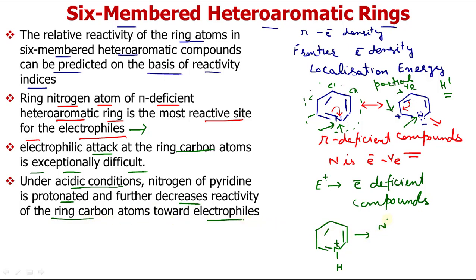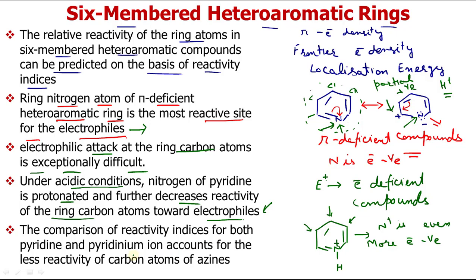N positive is even more electronegative, so it attracts the pi electrons even more than nitrogen, because it completes its electron deficiency by attracting these electrons towards itself. So the electron density on the ring carbon atoms drastically decreases, and it becomes very difficult for the electrophiles to add at these positions.